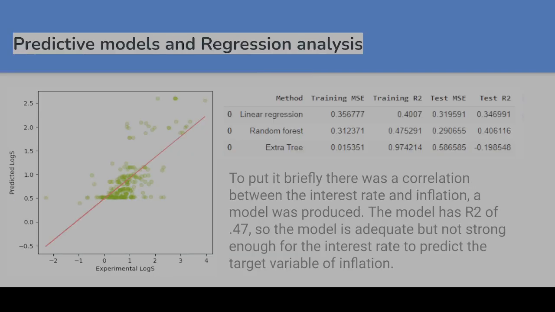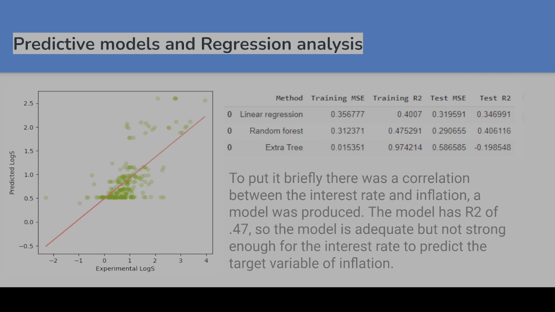So then I used the correlation between the interest rate and inflation. I used the interest rate as a predictor variable and inflation as a target variable. And the model had an R2 of 0.47, which is adequate, but not strong enough for the interest rate to predict the target variable of inflation, which might tell policymakers that maybe just relying on interest rate alone may not be sufficient to change inflation.